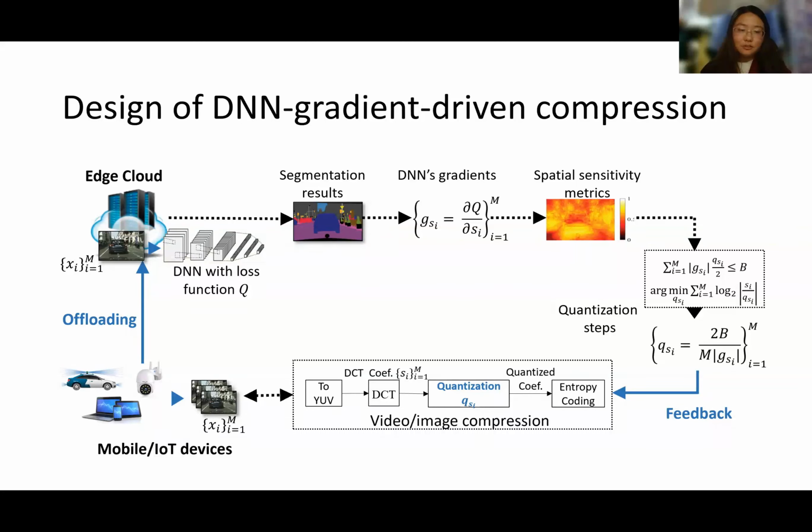To accurately detect the region of interest, we propose STAC, which takes the first step to design a DNN-driven spatial-temporal adaptive compression scheme for semantic video segmentation, inspired by the work in Grace. The core idea is that STAC utilizes DNN's gradients as non-uniform spatial sensitivity metrics of offloaded frames, and then generates and feeds back spatial adaptive compensation steps for the image or frame plane in real time. We customize the compression strategy for the image or frame plane according to the maximum compression ratio that each pixel can withstand.